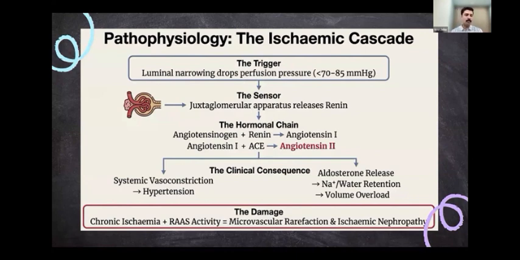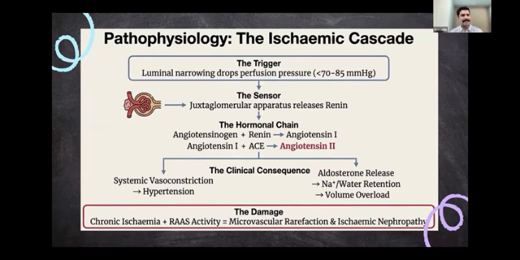This angiotensin 2 acts on the AT receptors, resulting in systemic vasoconstriction, which results in hypertension, very classical of renal artery stenosis. Apart from causing hypertension, angiotensin also causes release of aldosterone, which results in sodium and water retention, the reason for volume overload in renal artery stenosis. This is the primary mechanism, the hormonal changes happening in renal artery stenosis.